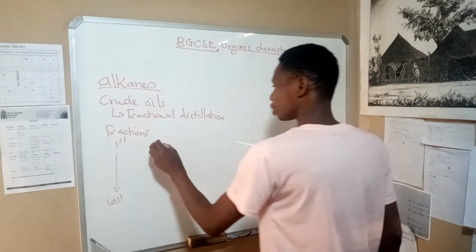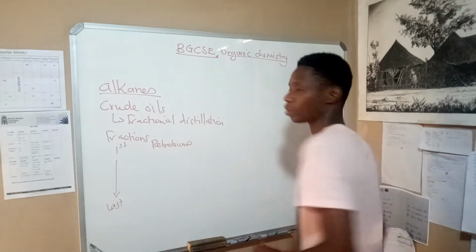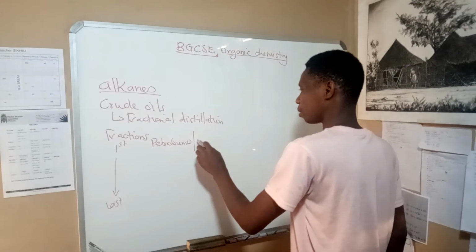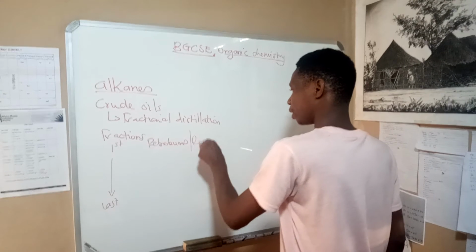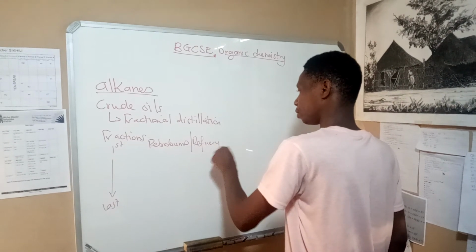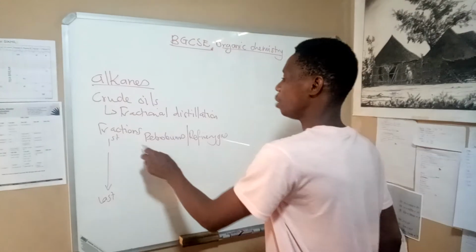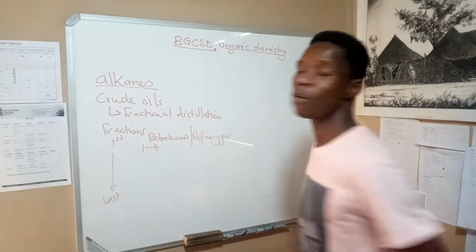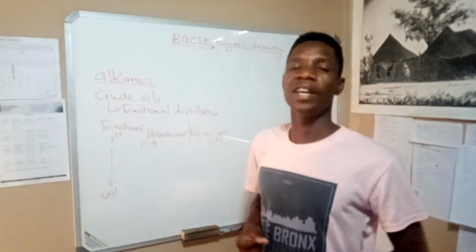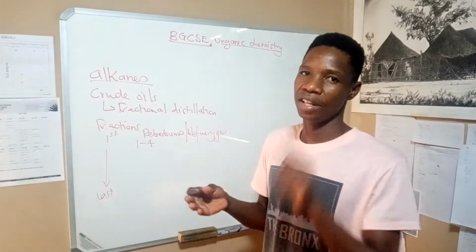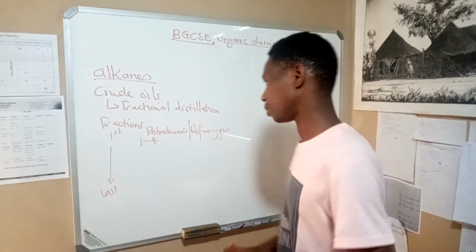The first one is what is called the petroleums, or refinery gas. Refinery gases have carbon number 1 up to carbon number 4. This means that we have methane, ethane, propane, and butane. They are under the petroleums.